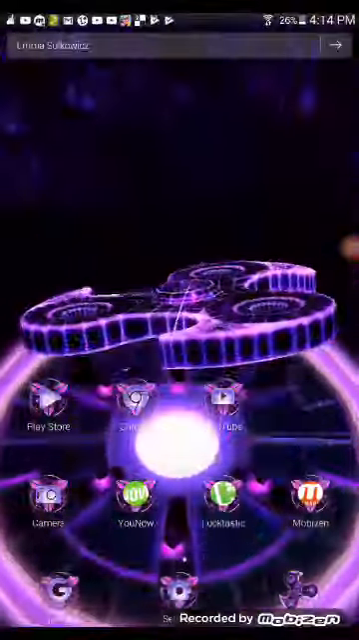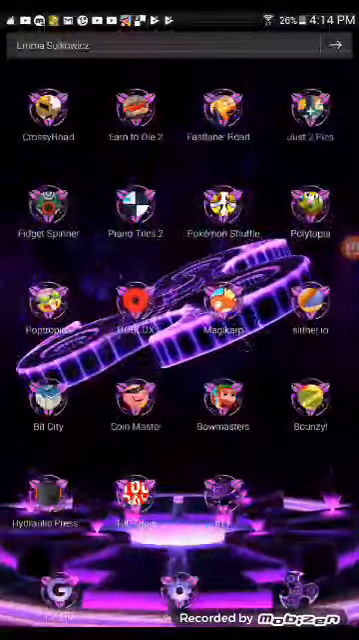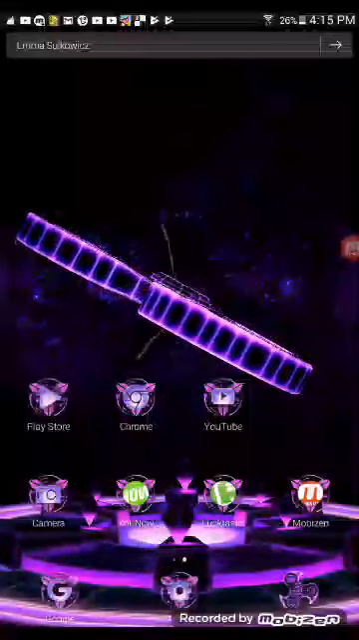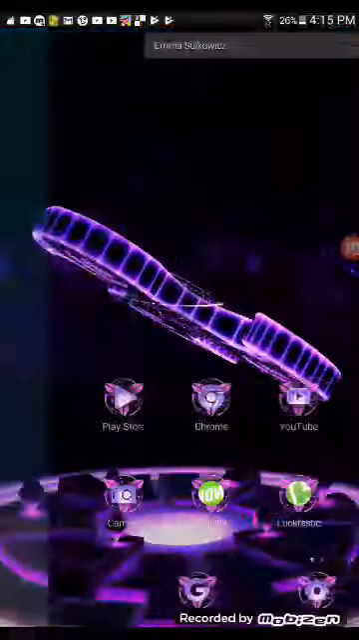I know, right? It's so cool. This is what it looks like whenever it spins. Awesome, right? Oh my god. Guys, this is so cool. Oh my god.